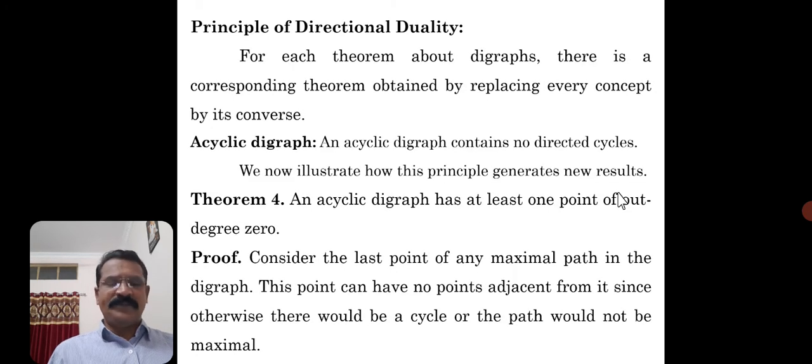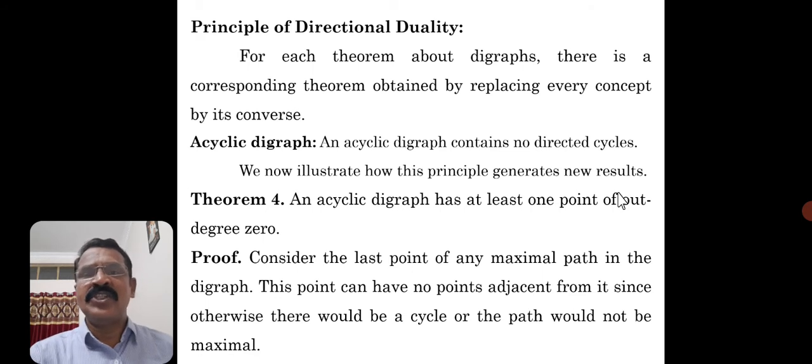We will see here. The principle of directional duality. What is that? For each theorem about digraphs, whatever the theorem may be, there is a corresponding theorem obtained by replacing every concept by its converse.